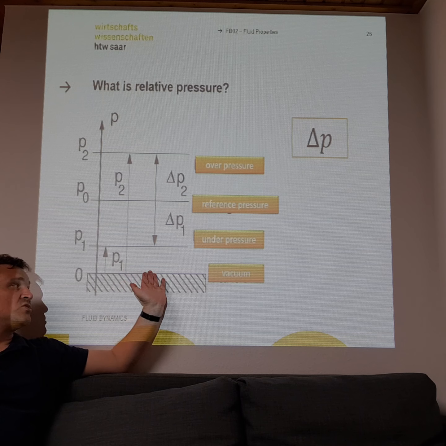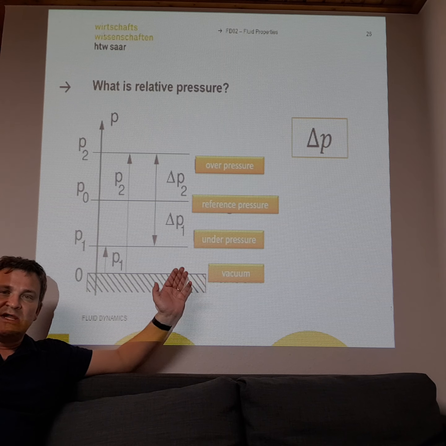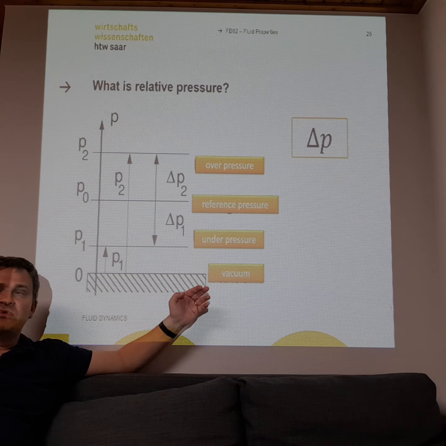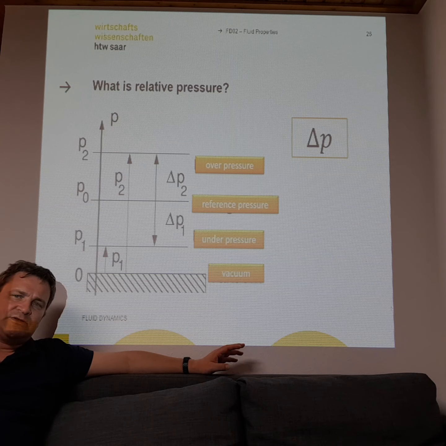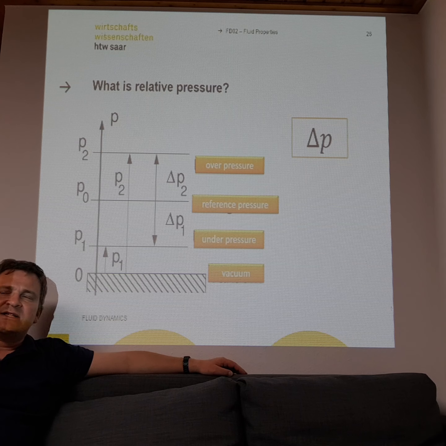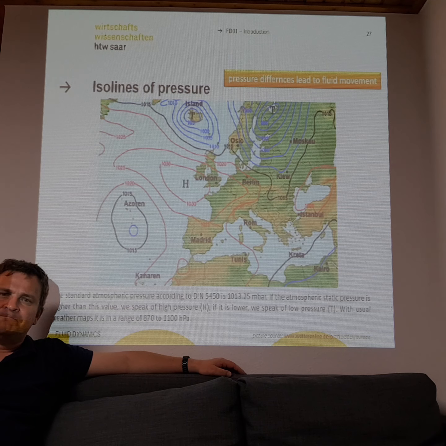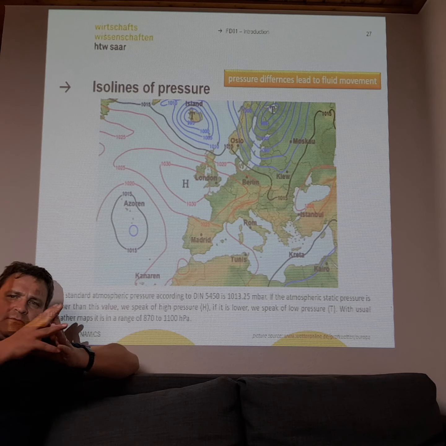And if the pressure goes to 0, you get a vacuum, but you never go below 0. So if you have made an exercise and you get a negative pressure, the result cannot be realistic or true.